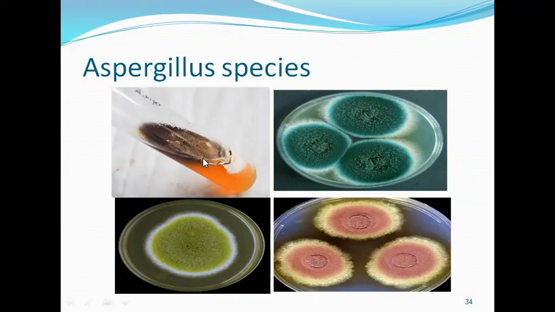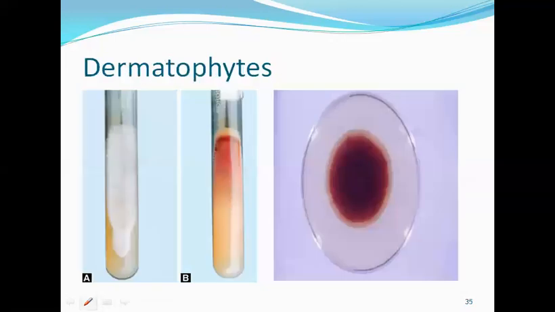This is a slant which has the growth of Aspergillus niger, and this black colored growth is Aspergillus niger. Then we have the other three species: Aspergillus flavus, Aspergillus fumigatus, and Aspergillus terreus. All these three species of Aspergillus have different colors. So commenting on or identifying the morphology will help in identification of different fungal species.